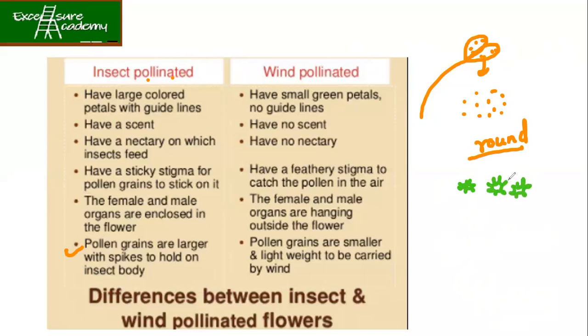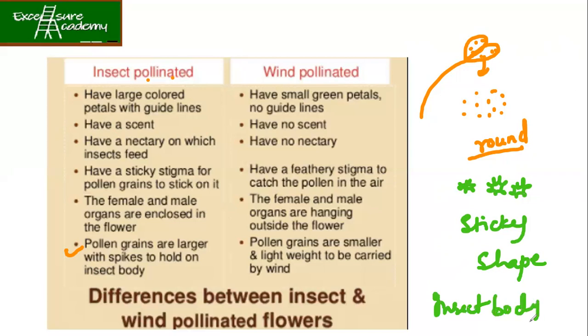Now, if it is round, then what will happen? Onto the insect body, the chances of sticking will be less. They might fall off from the insect body, right? If it is spiky in shape, the attachment to the insect body will be easy, right?